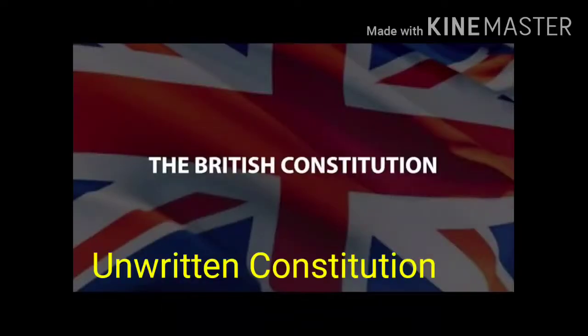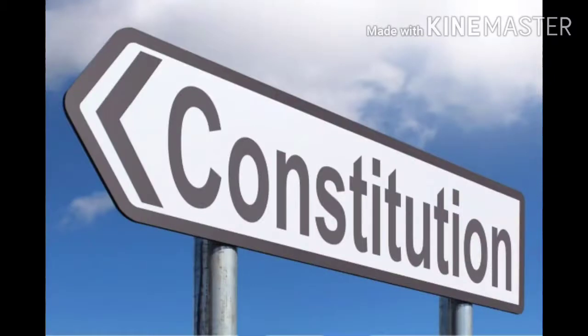Their constitution is unwritten. What do you mean by constitution? The book in which all the provisions regarding the administration of a country are mentioned together in a systematic way is called the constitution. But England's constitution is unwritten, meaning the rules are not written down. So their constitution is called unwritten. But there are certain written rules also.